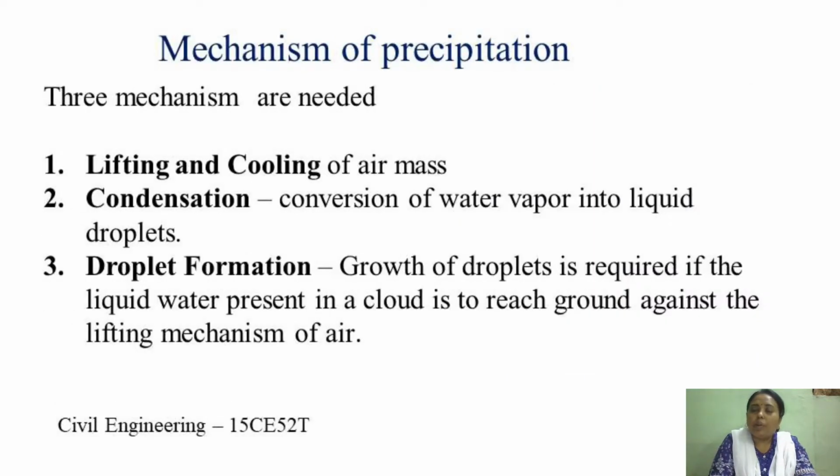So coming to the mechanism of precipitation, generally precipitation occurs by three mechanisms. The first one is lifting and cooling of air mass. Lifting and cooling of air mass is nothing but lifting of air mass to higher altitudes, which causes the cooling of air. For precipitation to take place, it is first necessary for a portion of the atmosphere to be cooled until the air is saturated with water vapor. So this is the first mechanism.